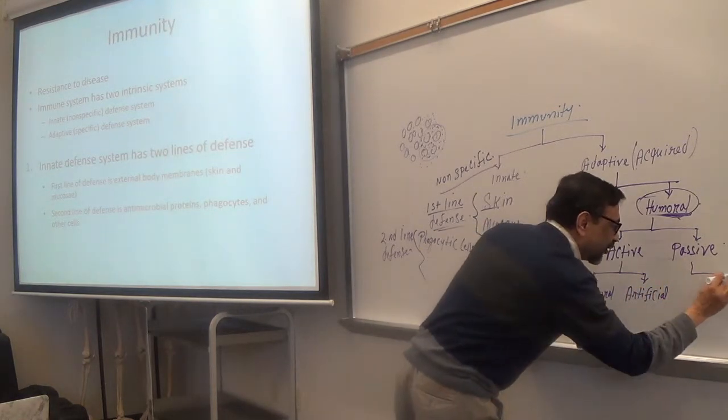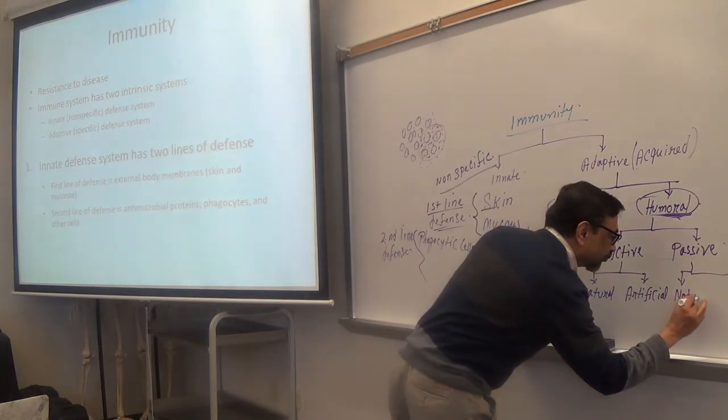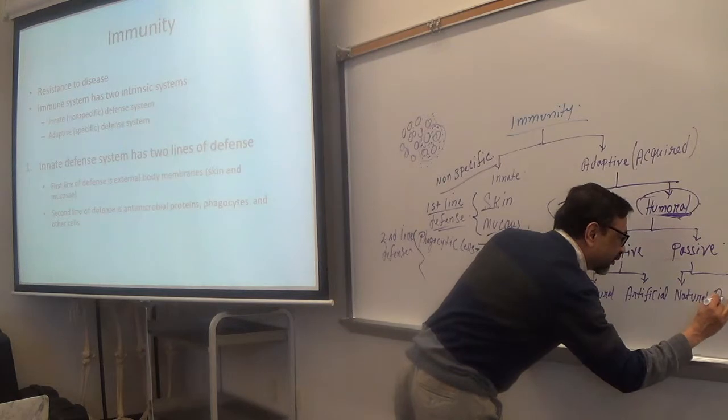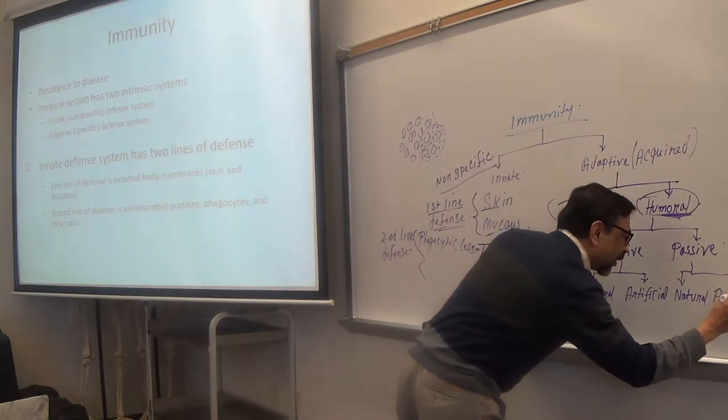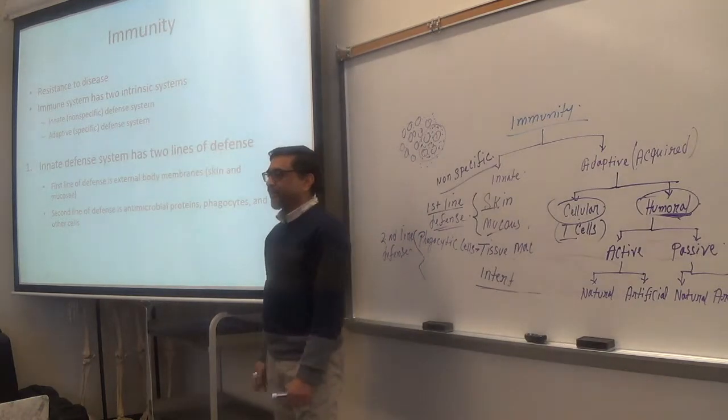This one also natural and artificial. So that is the entire classification of your immunity.